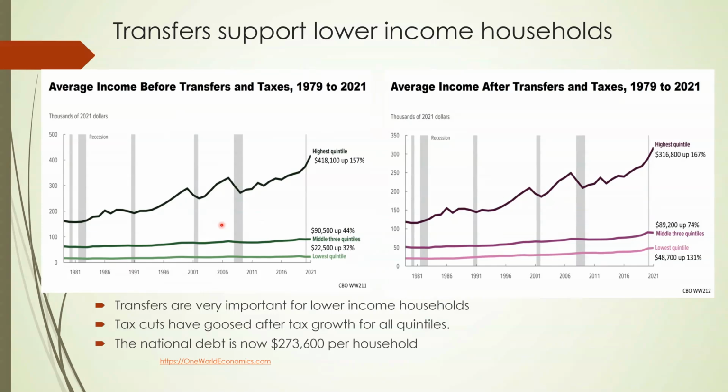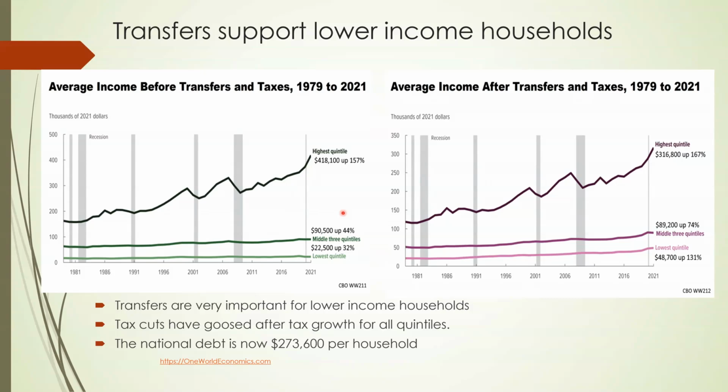As you can see, the highest quintile has gone up a lot, from roughly $162,000 in 1979 to $418,000. And this is in constant dollars. This is corrected for inflation. So $418,000 in 2021. Middle income workers have gone up 44%.